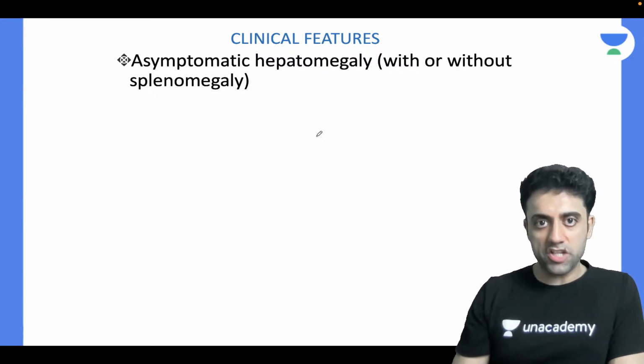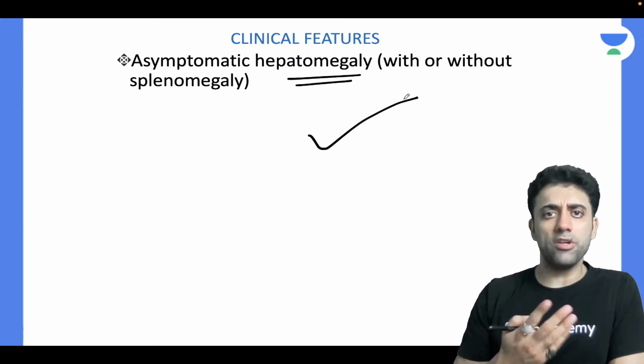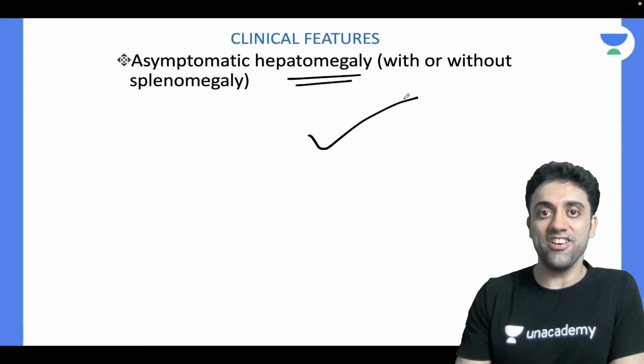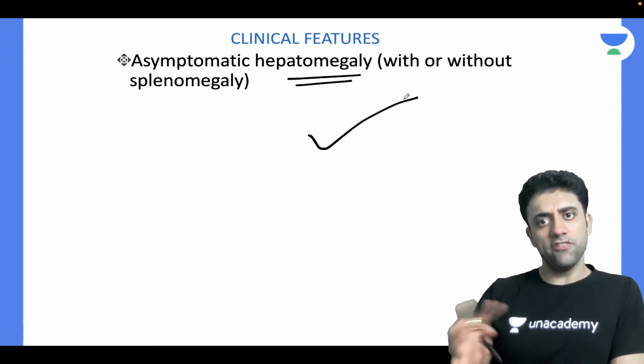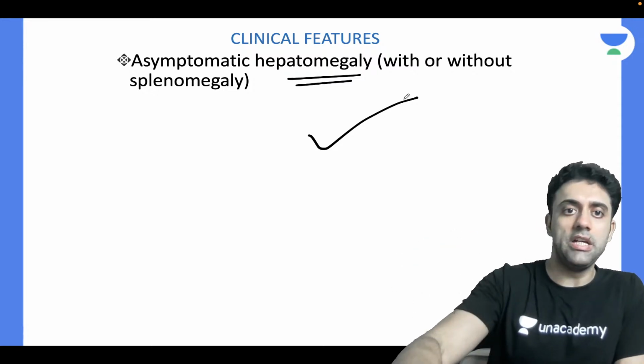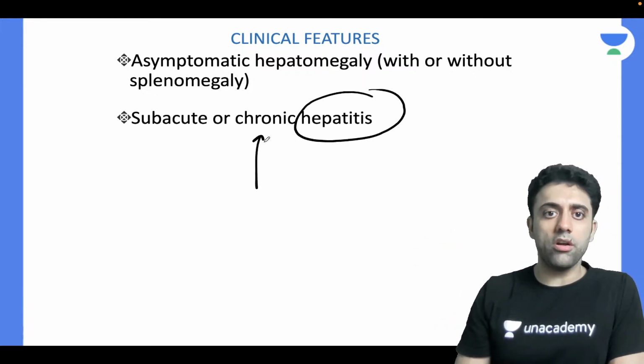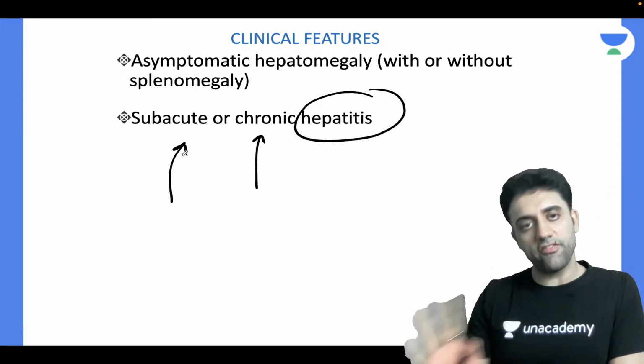So number one, the patient will have hepatomegaly? Yes, because copper is accumulated in my liver, leading to hepatomegaly with or without splenomegaly. Copper everywhere. That's all we have to remember. Second, can the patient have hepatitis? Yes, sir. Could be chronic, could be subacute. The patient definitely will have hepatitis.